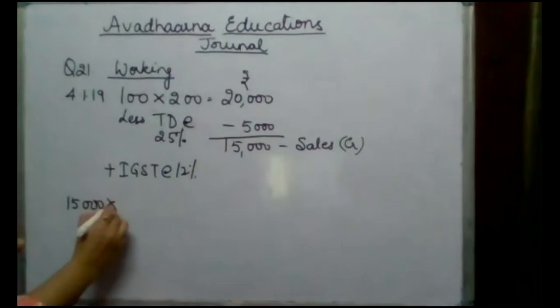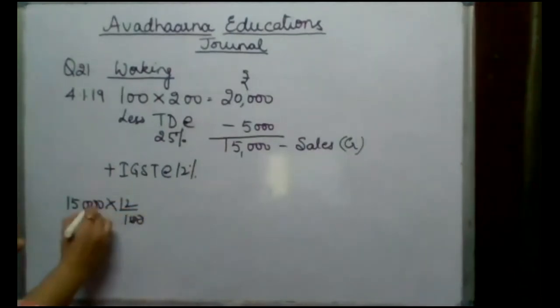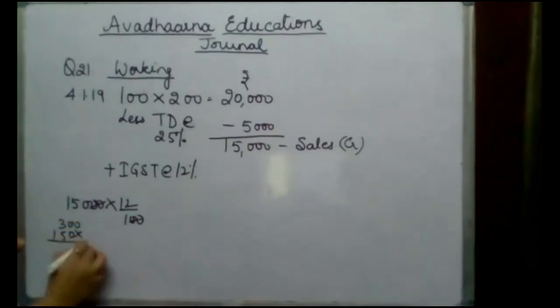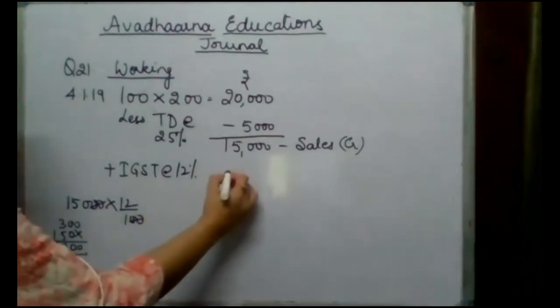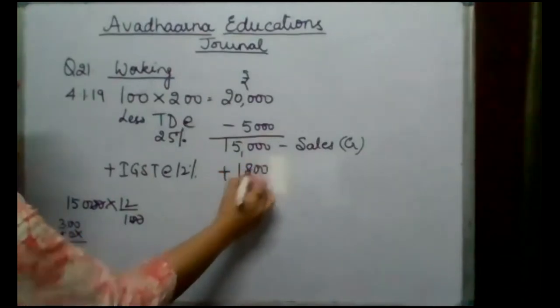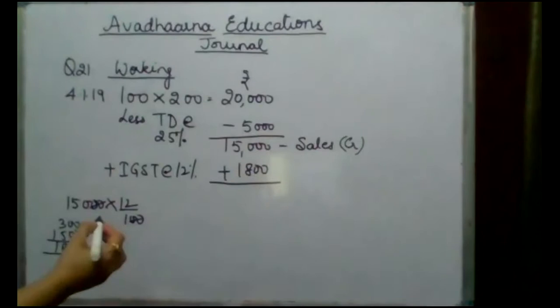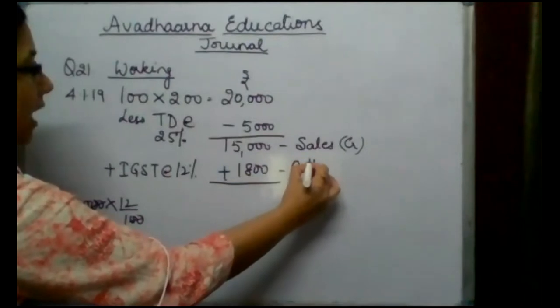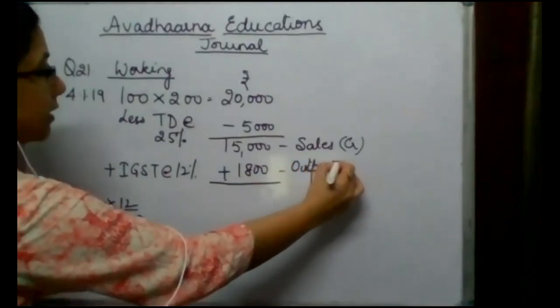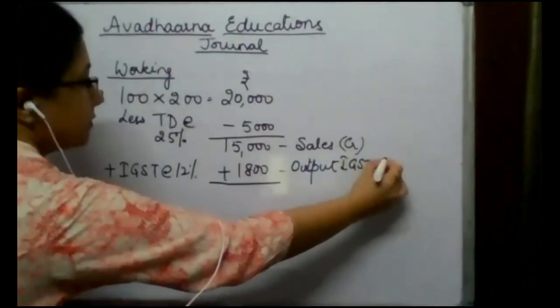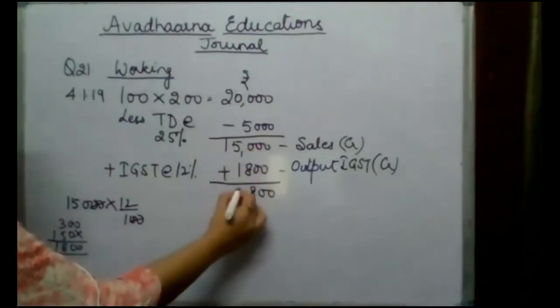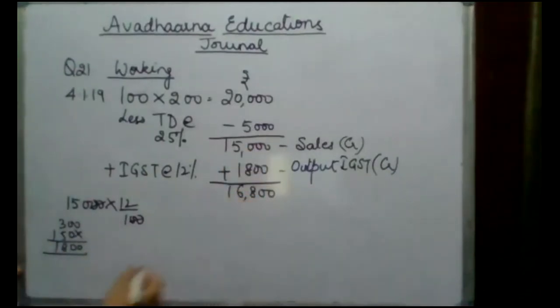On 15,000, if I calculate 12%, I will get 1,800. So add 1,800 since goods are being sold. So we are going to collect output IGST, and output IGST account will be credited. So the total invoice value is 16,800.